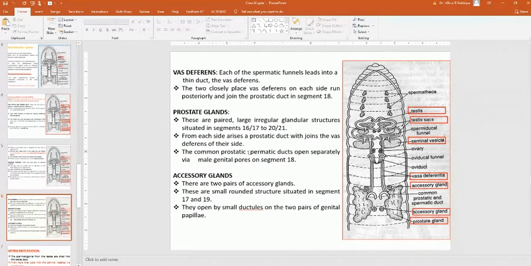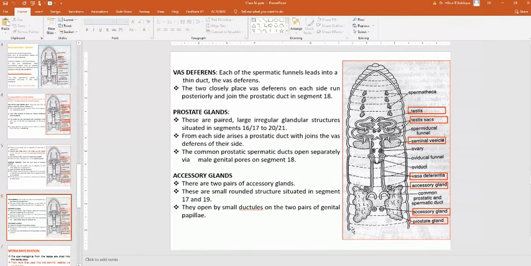They are irregular granular structures situated in segments 16 to 17 and 20 to 21. From each side there is a prostatic duct which joins the vas deferens of that side. The common prostatic and spermatic ducts open separately by the male genital pores on segment 18. All these things, the testis sacs, seminal vesicles, vas deferens, accessory glands, and prostate gland, are part of the male